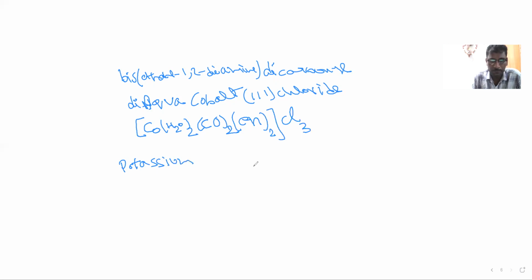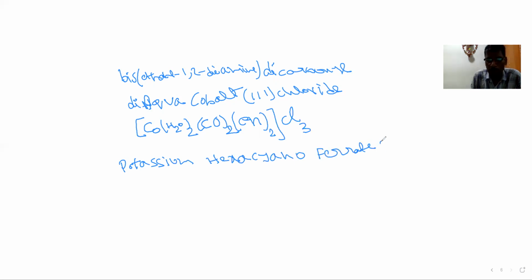Potassium hexacyanoferrate 3. Potassium hexacyanoferrate 3, its formula we have to write. Here potassium is there, so this is a cation. So we write K. K is the potassium formula, but K3 or K4 we don't know. That is the final step. So first we write K.